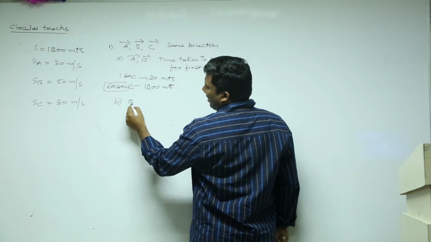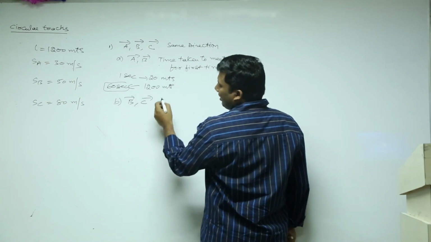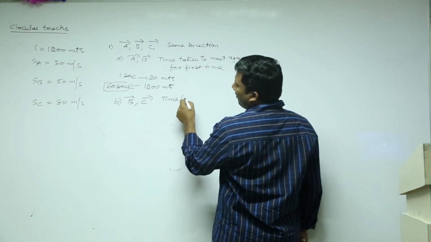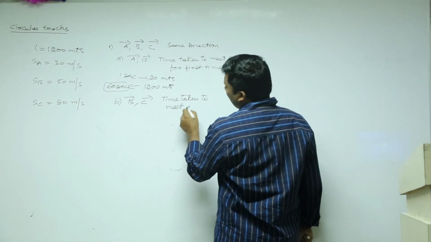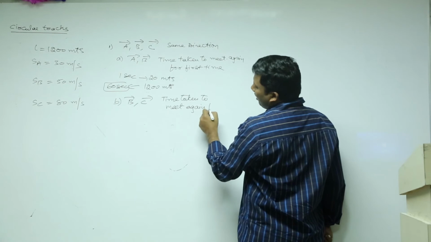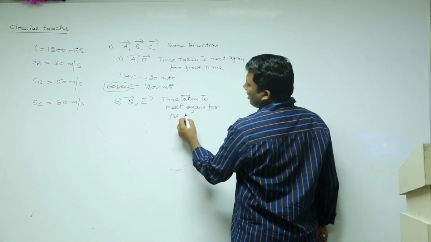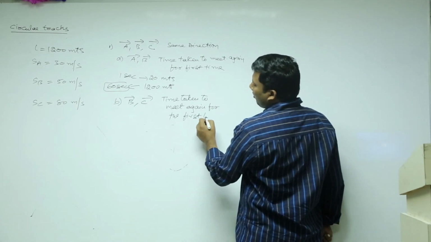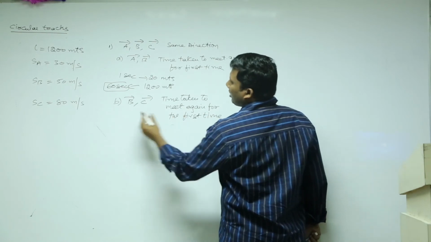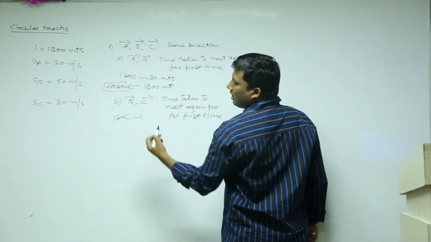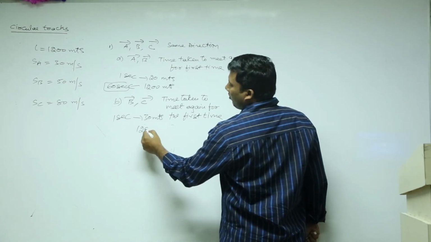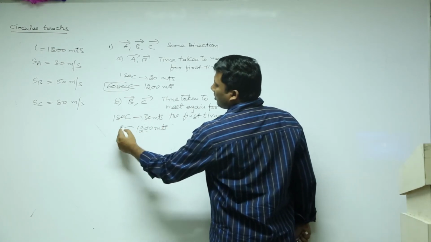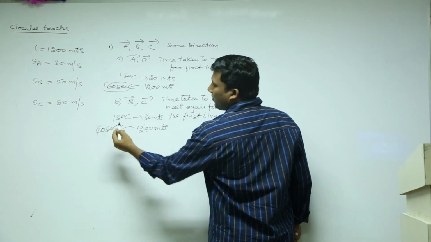B and C, time taken to meet again for the first time. If both of them are going in the same direction, after 1 second, C travels 80, B 50, so 30 meters. But I want 1200. So this will be 40 seconds.